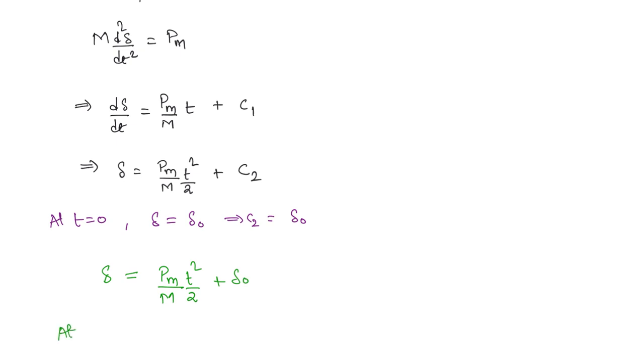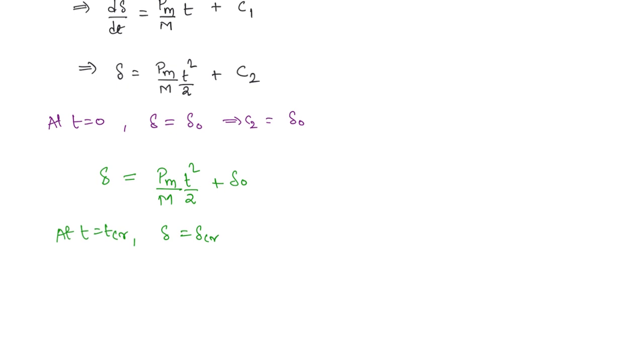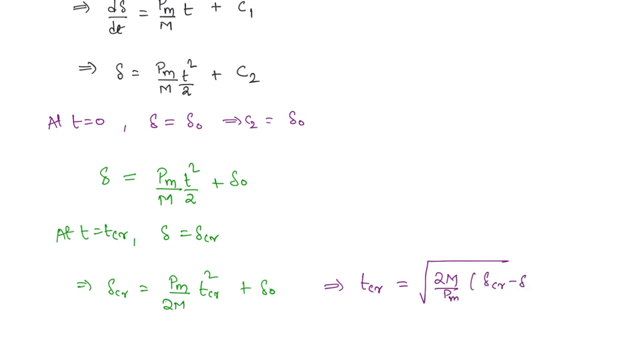Now at t is equal to critical clearing time, the angle will be the critical clearing angle. So here you are going to get delta CR is equal to Pm by 2M TCR square plus delta naught, right. So from here you can get the expression for critical clearing time. This will be equal to root over 2M by Pm into delta CR minus delta naught. So this is the final expression for critical clearing time.